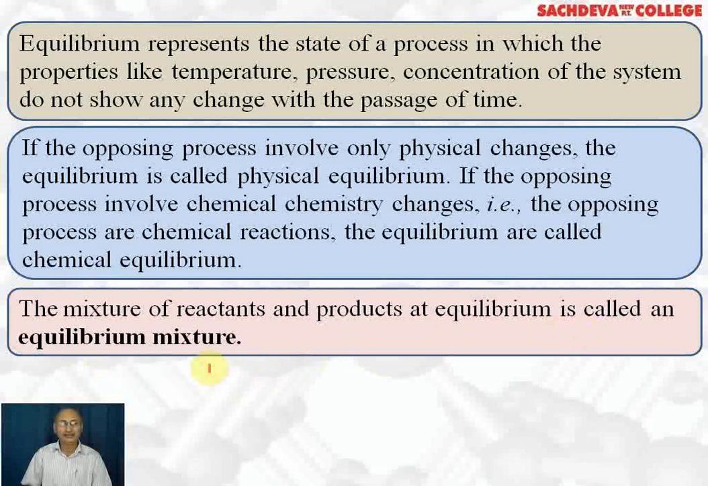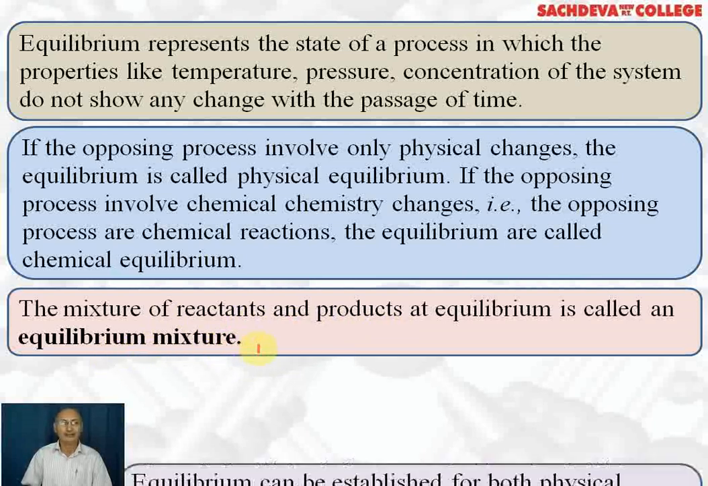So it means that the equilibrium mixture consists of reactants as well as products. Now, since reversible reactions do not go to completion, some of the reactants will remain unreacted when equilibrium is reached. They will not be able to change into products completely. That's why we are taking the mixture of reactants and products at equilibrium.